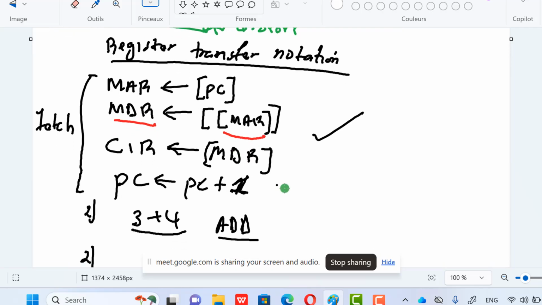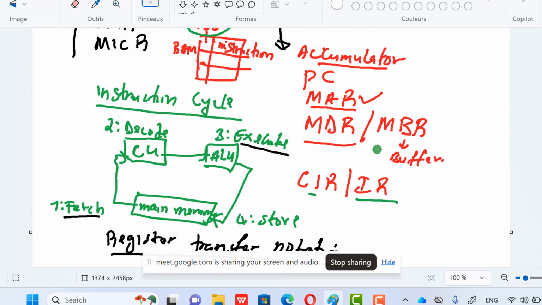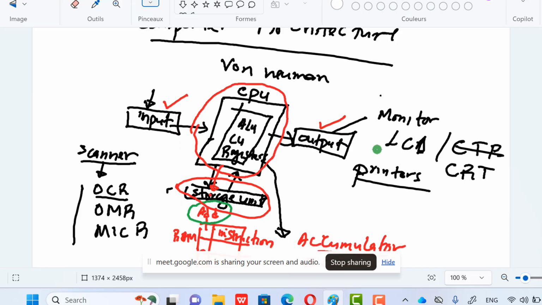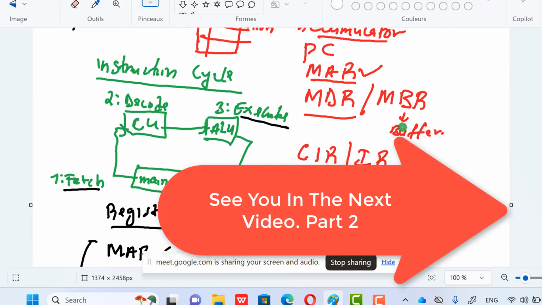Now, we go to the next part. Let me come back to this diagram. So this is exactly what you need to know. Okay, so I think we are done with the input side, the output side, and the CPU side. Good. The next part I want us to study now is the storage unit. So under storage unit, let me just brief something, but I will concentrate more on memory calculation because this is where students have problems.